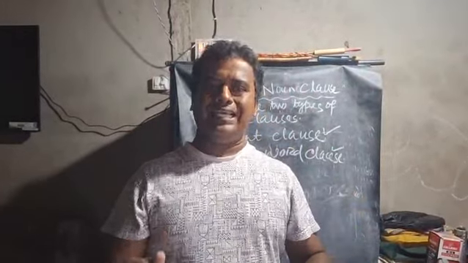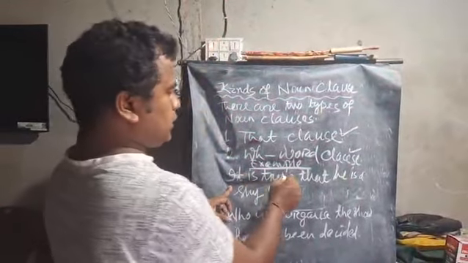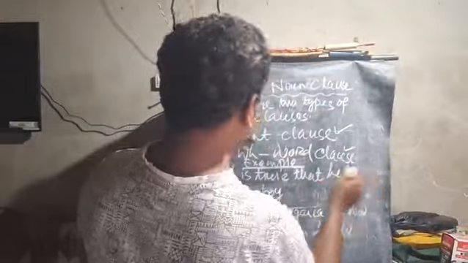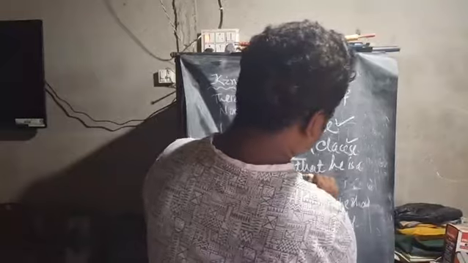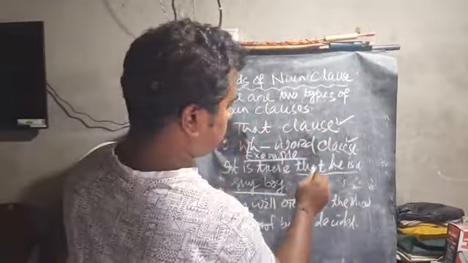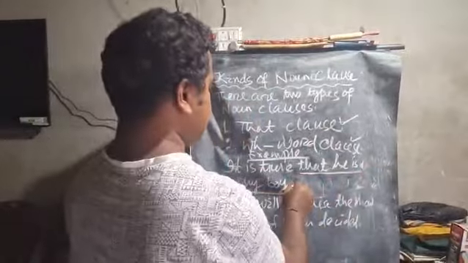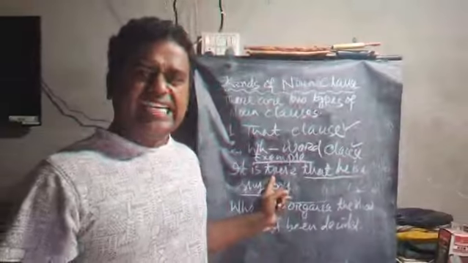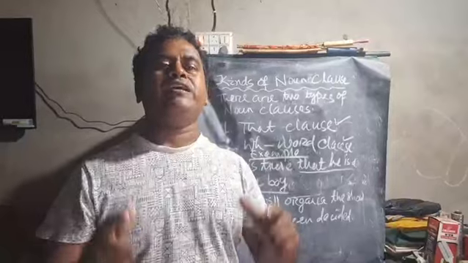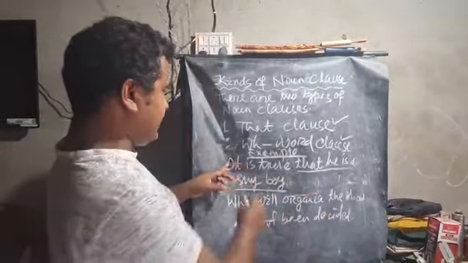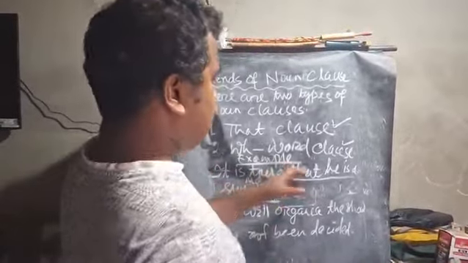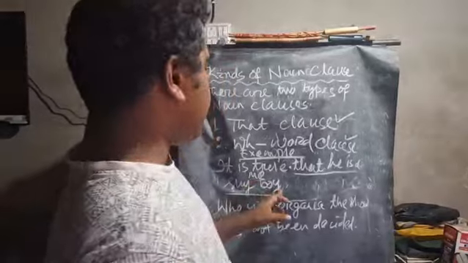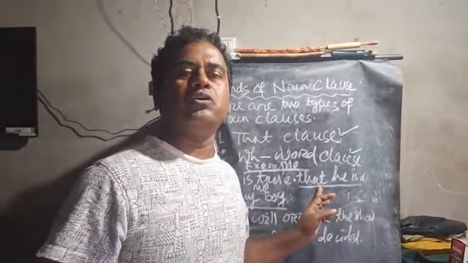Suppose the example is like this. For example, it is true that he is a shy boy. The clause which begins with that is known as that clause. That he is a shy boy is the that clause. This sentence has two main parts. The first part, it is true, is the main clause. We call it MC. And that he is a shy boy is the NC, noun clause.